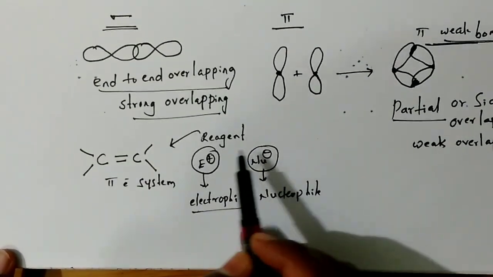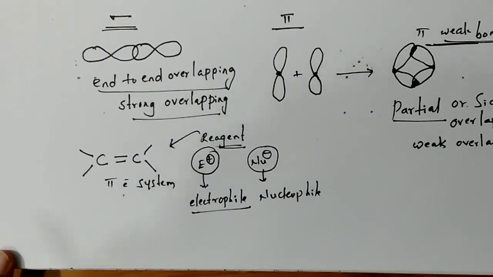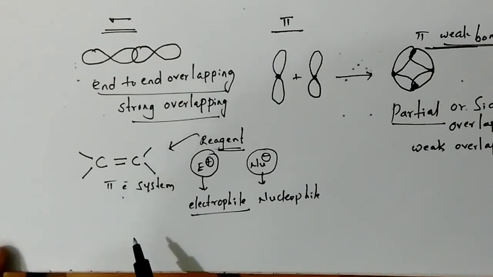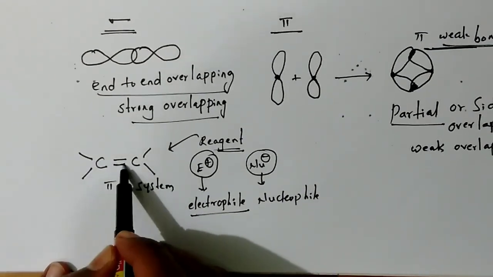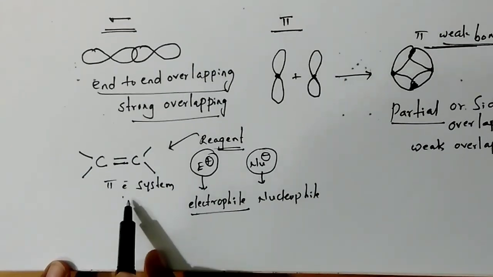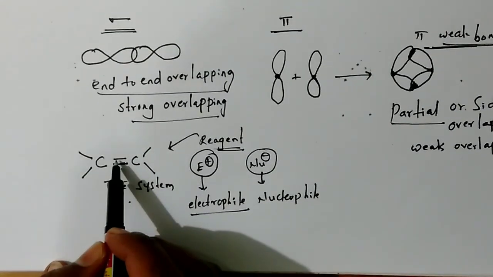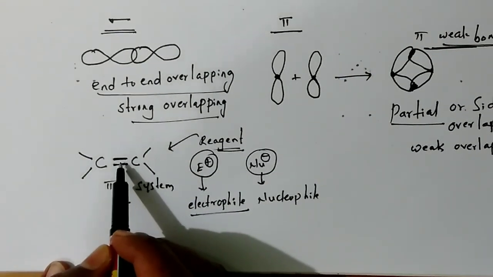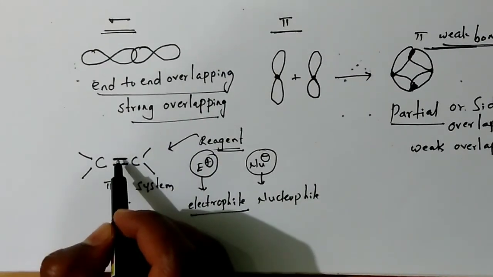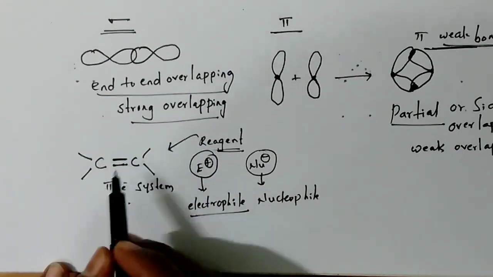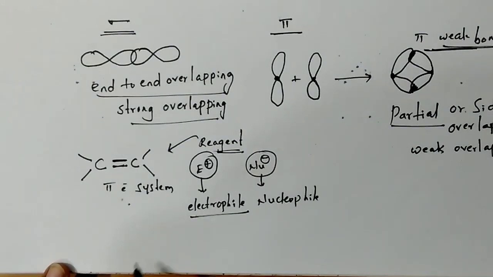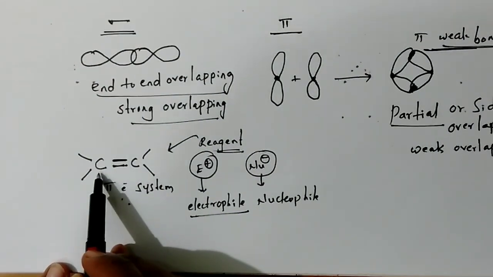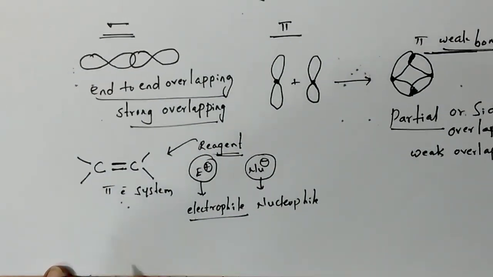Whenever you add the reagent to the pi electron system, what happens? Polarization takes place in this pi electron system. As these pi electrons are very weak electrons, they can displace to either one of these two atoms, either onto this carbon atom or to that carbon atom.